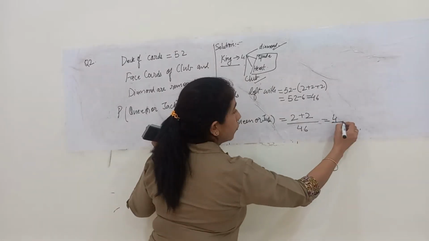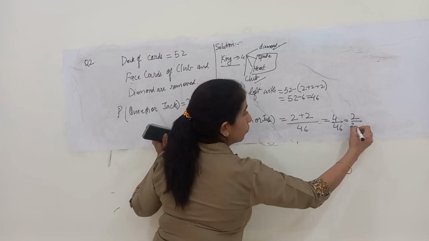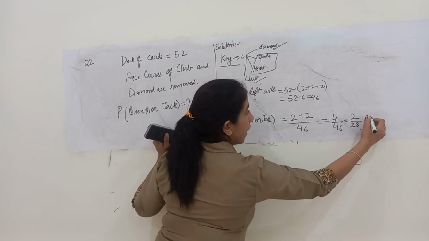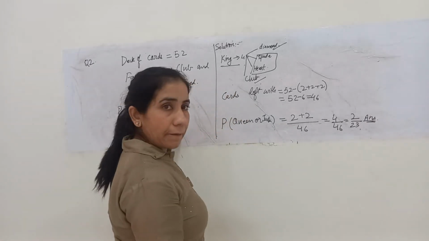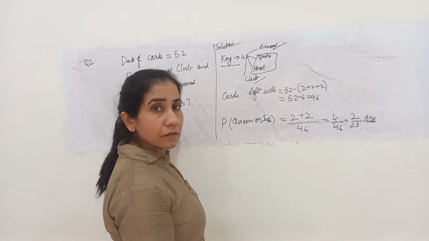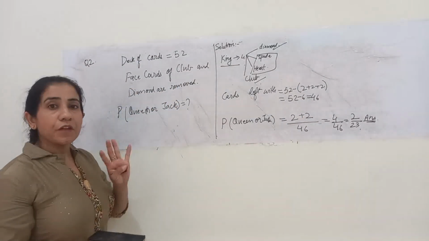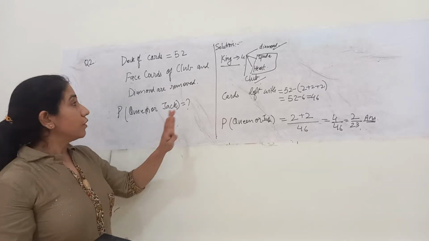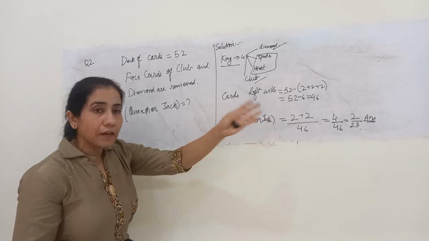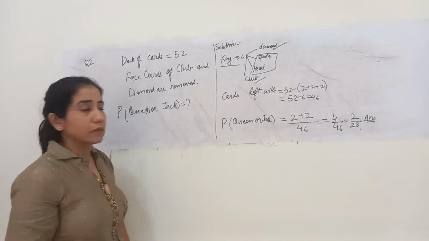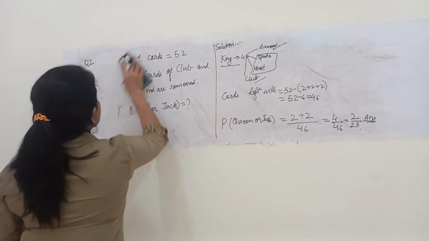So it will be 4 upon 46, which is equal to 2 upon 23, and this is my answer. Okay, understood? Out of 46, 4 cards are my favorable outcomes, for a queen or a jack to be taken out. So the probability is 2 by 23, right?